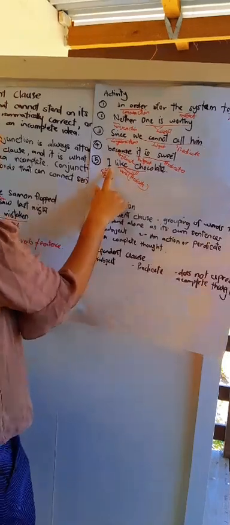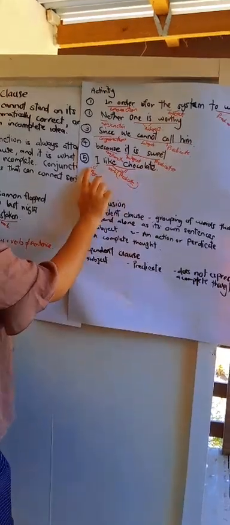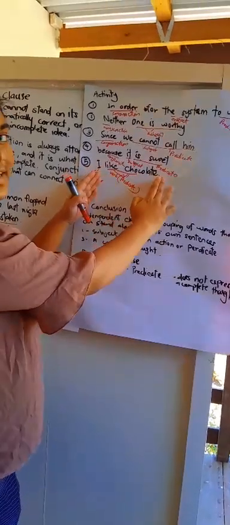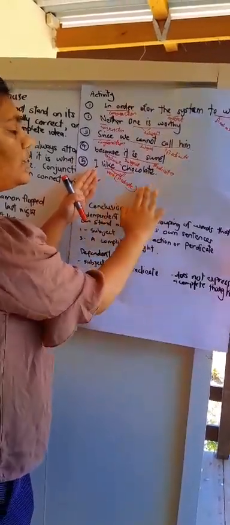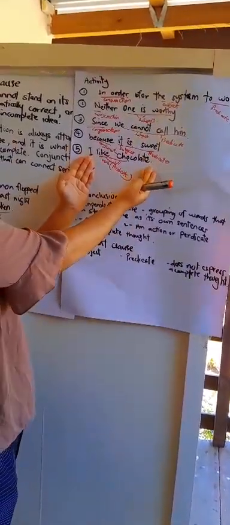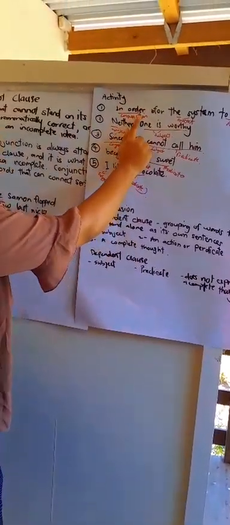So this is not a dependent clause. This is an independent clause because it is a complete sentence and a complete idea. It makes sense. It can stand on its own, while these cannot because they have a conjunction in front of them.